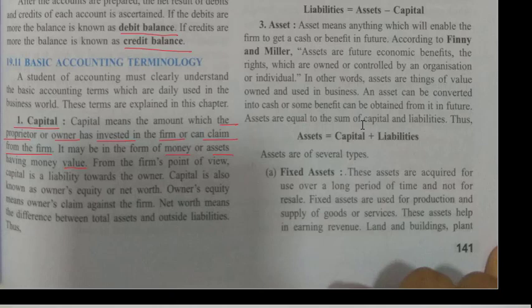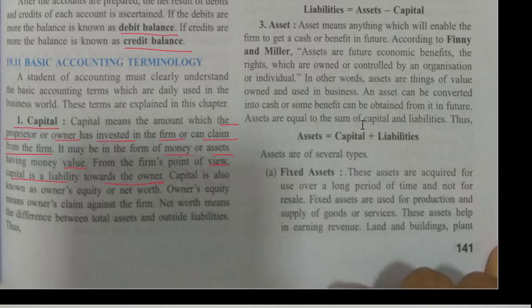From the firm's point of view, the capital is a liability towards the owner, because anytime I can ask the company to return my computer. So for the company it is a liability, it has to return it to the owner.